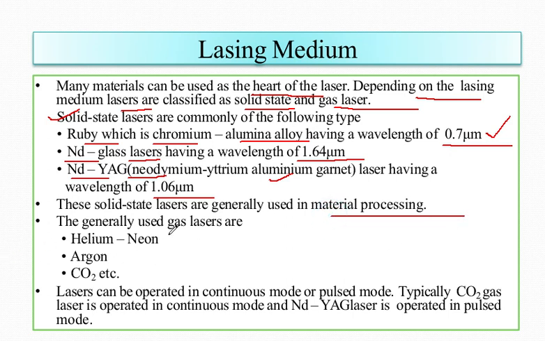And if I talk about gas lasers, then basically helium-neon, argon, and CO2 are there. Now a laser can be operated in continuous mode or pulse mode. You can go with the continuous mode, or you can go with the pulse mode. But typically the CO2 gas laser is operated in continuous mode and the Nd:YAG laser is operated in pulse mode. So you can see which laser is operated in continuous mode, and another is used for pulse mode.